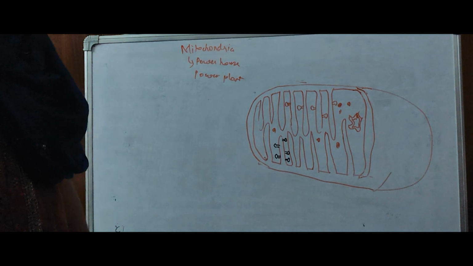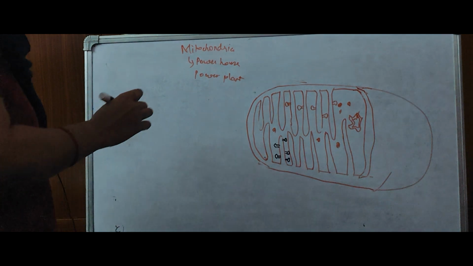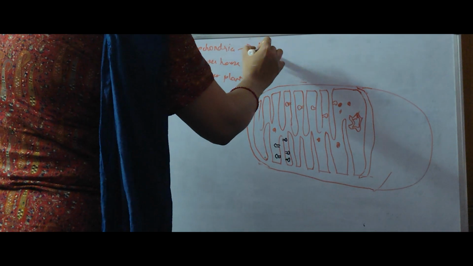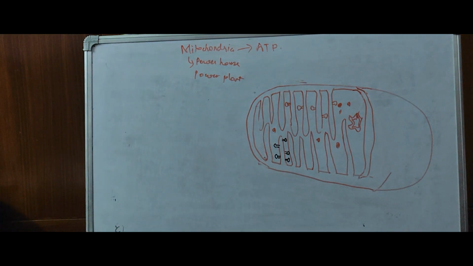Why are we giving this name? Because mitochondria is the only organelle which is capable of producing ATP. It produces ATP for the cell. What is ATP? ATP, as we all know, is adenosine triphosphate. It is a kind of energy currency for the cell.